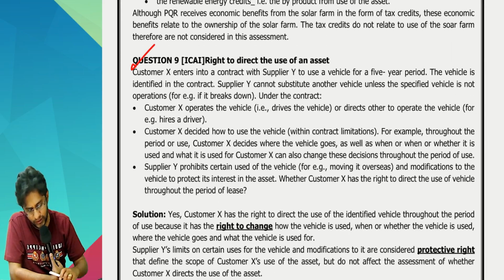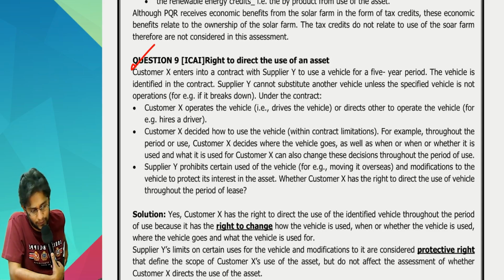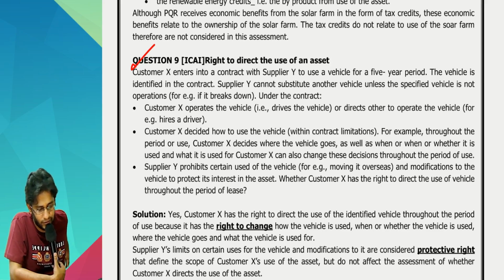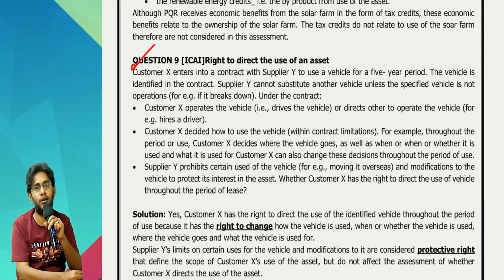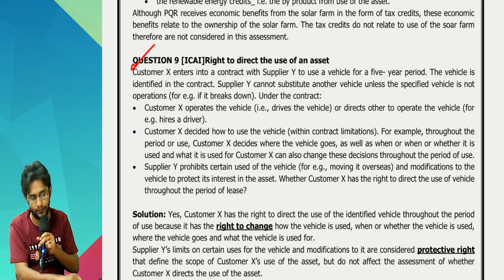Read 9th one. Customer X enters into a contract with supplier Y to use a vehicle for 5 years period. The vehicle is identified in the contract. Supplier Y cannot substitute another vehicle unless the specified vehicle is not operational. Under the contract, customer X operates the vehicle. Customer only is operating the vehicle, or directs somebody else to operate the vehicle. So directing the usage, operation rights you only are having.